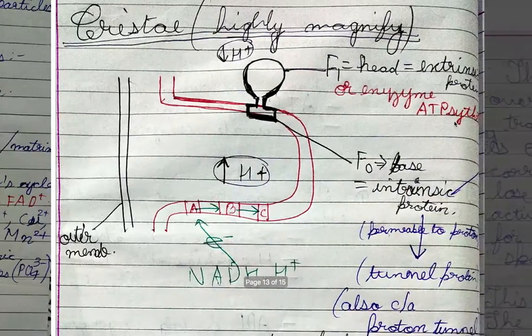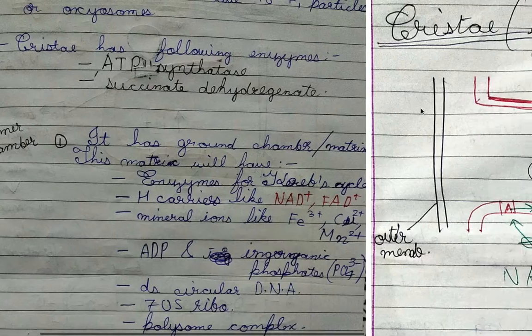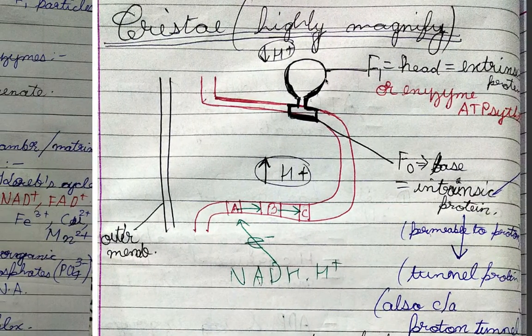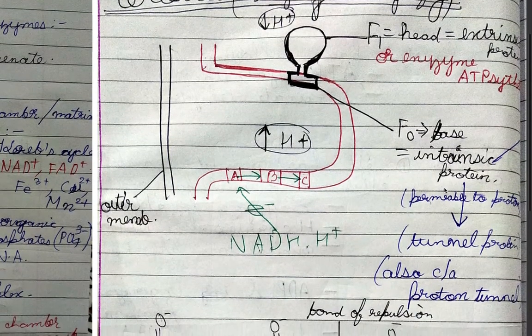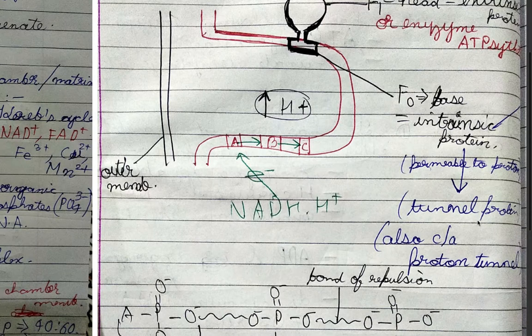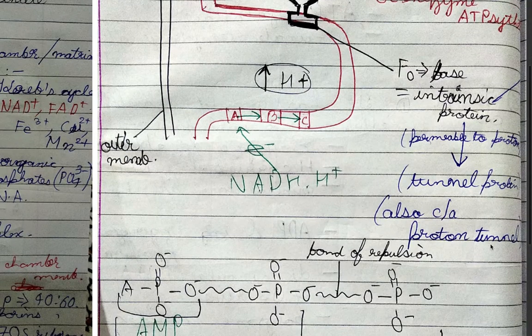This is the F1 head of the cristae, and it is an extrinsic protein, or the enzyme ATP synthetase. F0 is the base, which is an intrinsic protein, and it is permeable to protons, therefore it is also known as the proton tunnel.